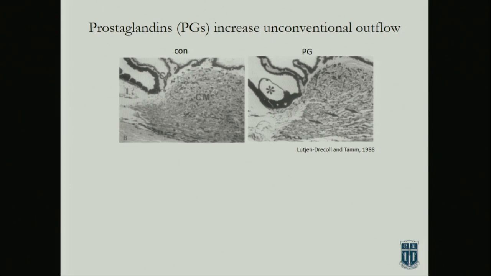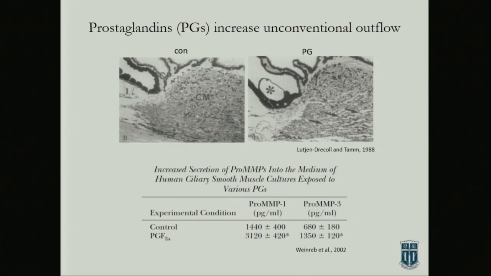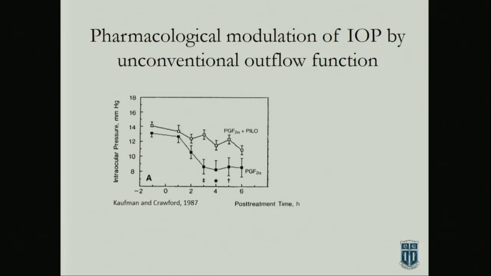And what you notice after, I believe it was 3 months treatment, with no cholinergics involved, just after treatment, the spaces in between have opened up. The extracellular matrix between the ciliary muscle bundles is gone, and so fluid is flowing through that pathway. And if you take a look at the enzymes that are responsible for clearing all those pathways, they've doubled in their expression in that tissue.